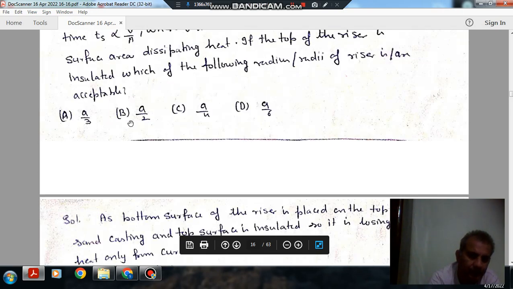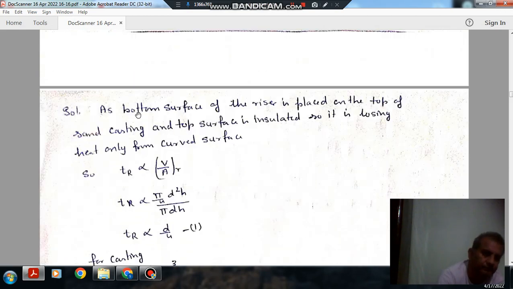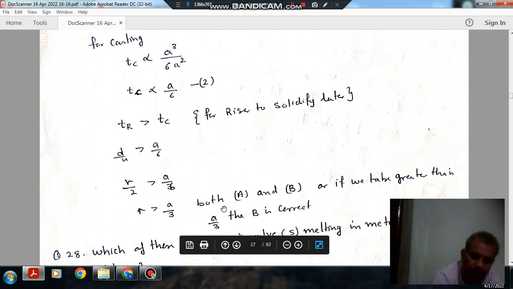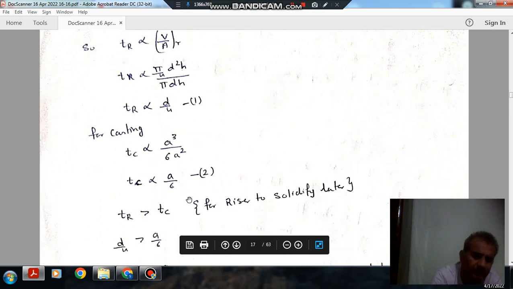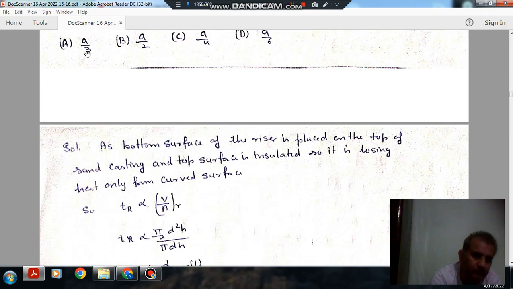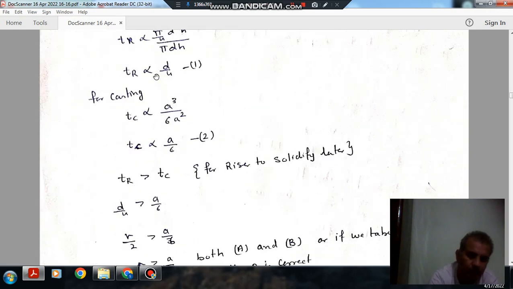So both A and B are greater than or equal to a by 3, and a by 3 is equal to this first option. So the answer can be both of these, A and B.